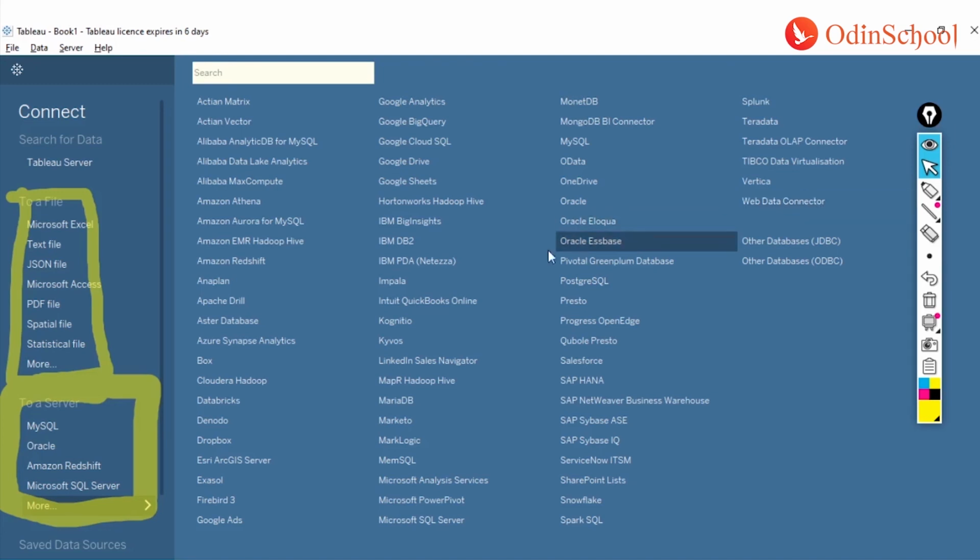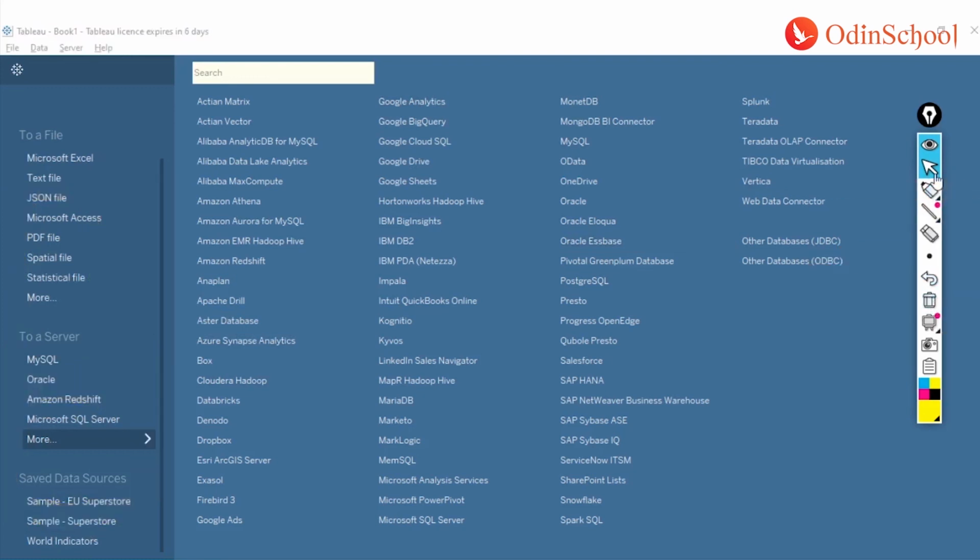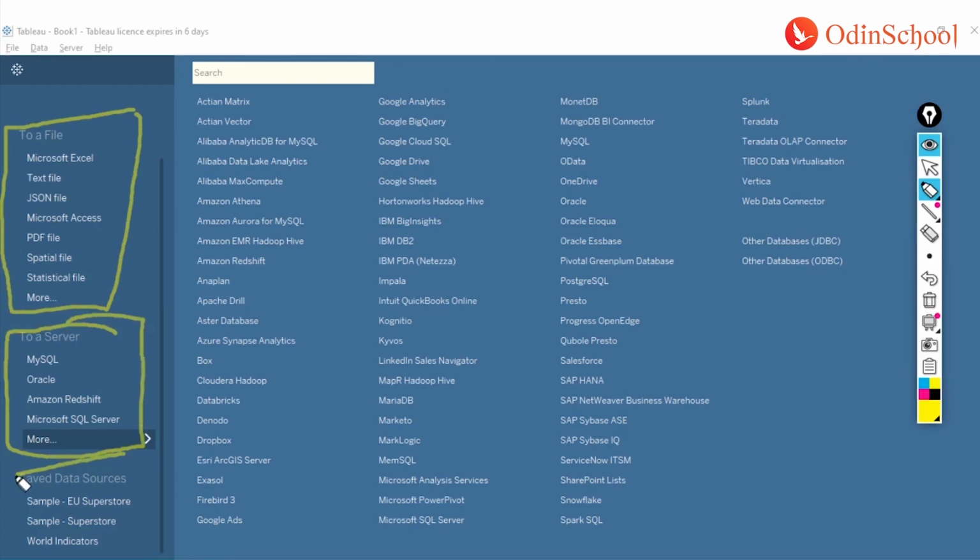All right, so the first one over here is your To a File mechanism. The second one is To a Server, and the third one is Saved Data Sources. Saved data sources is extremely helpful when you have to use the same data again and again in multiple projects.